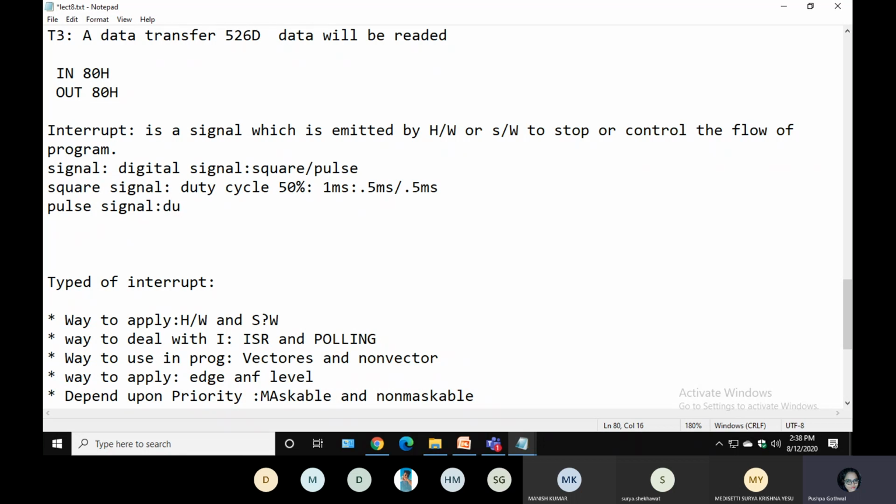Duty cycle varies. Okay? Duty cycle can vary. How will it vary? It can be 1 to 100%. Okay? Assume again you have a time period of 1 millisecond. So if I am saying 0.1 millisecond LED will be on and 0.9 millisecond LED will be off, the duty cycle here will be 10%. Okay? 10% on time, 90% off time. So this is called the pulse signal.